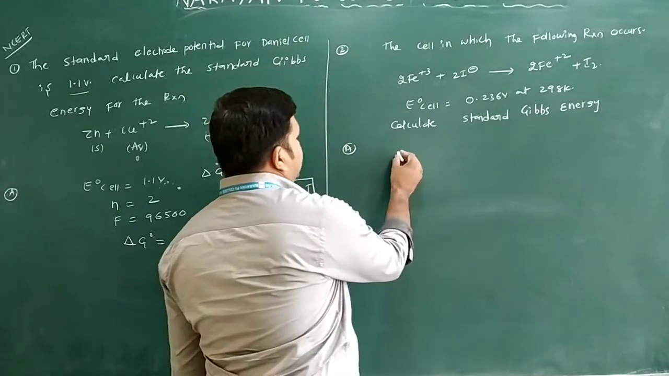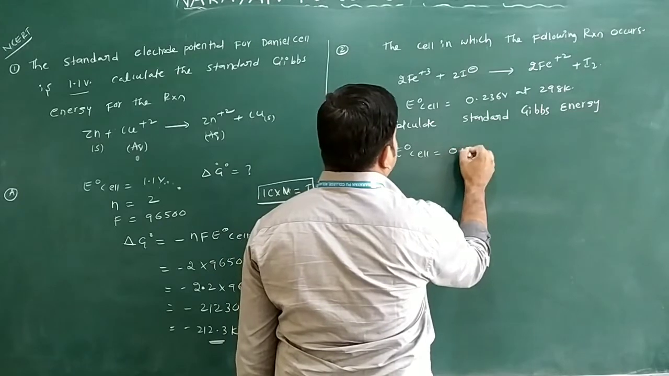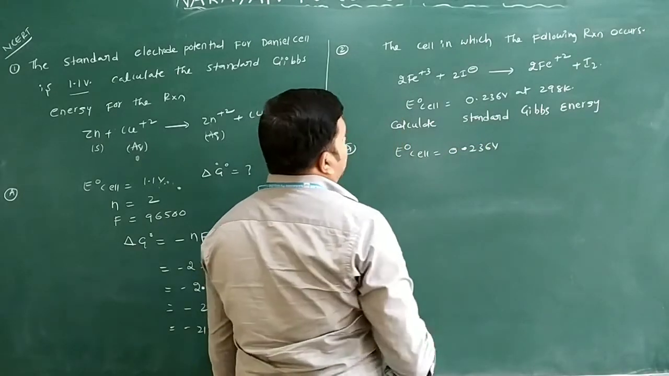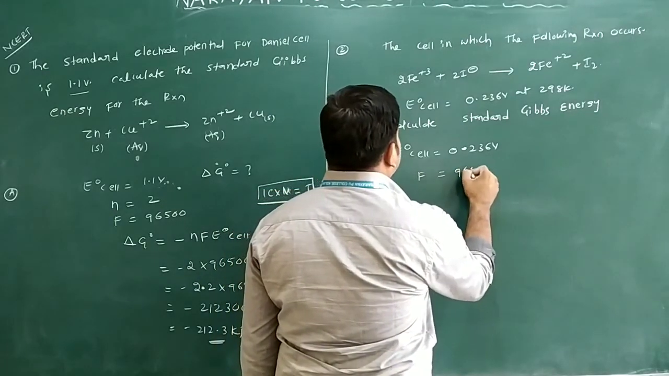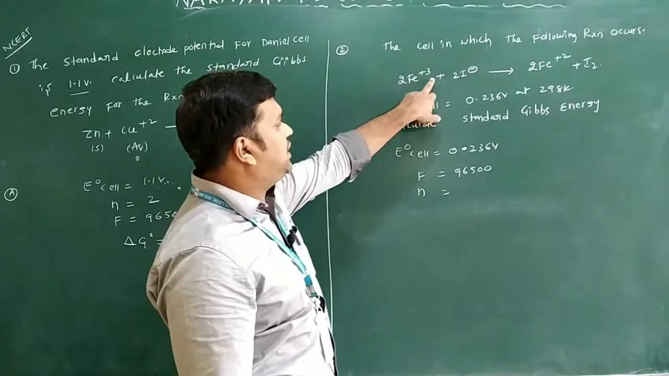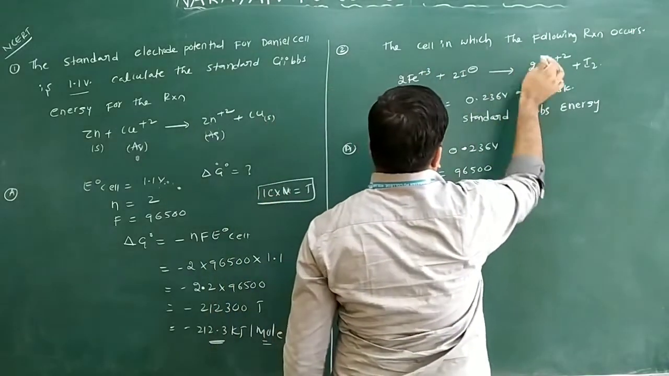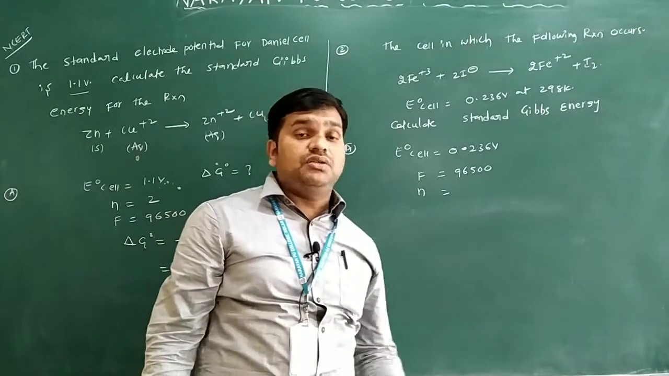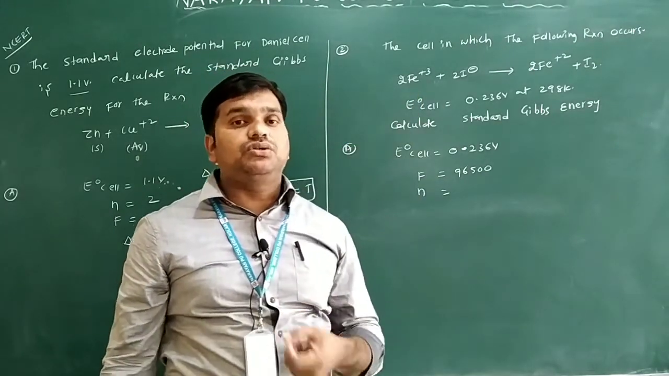Now we can see what information is given. E naught cell is 0.236 volts. And one more thing we can find out, the Faraday constant F is equal to 96500. What is the n value in this equation? Fe3+ is converted into Fe2+. Fe3+ changes into Fe2+ by how many electrons? 1 electron. But here how many irons are there? 2 irons, so 1 into 2, we have 2 electrons.